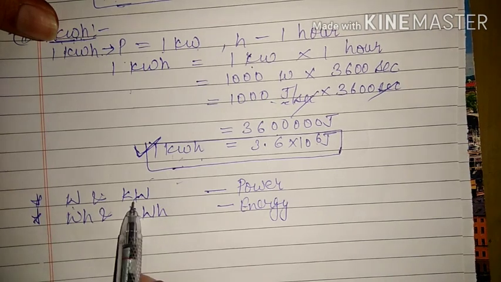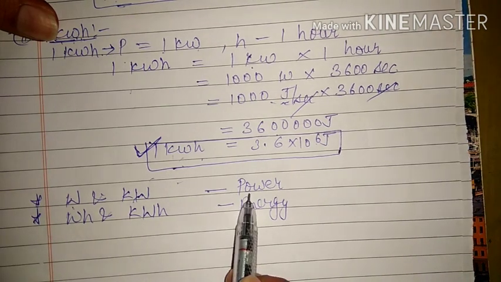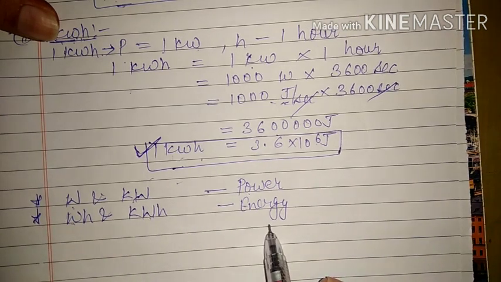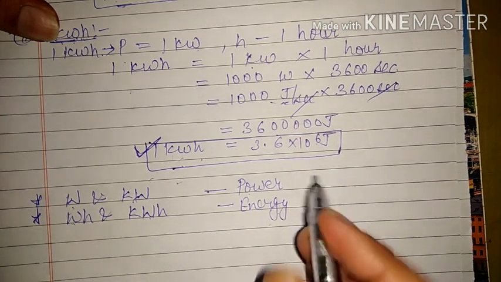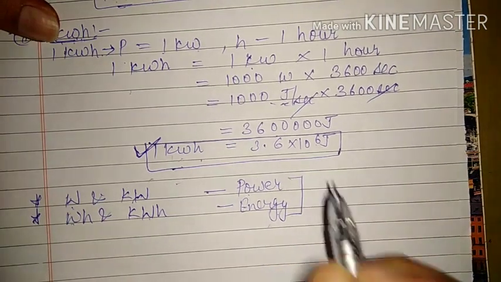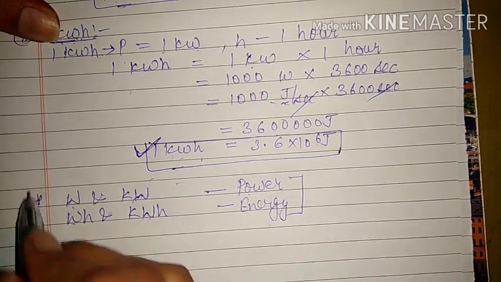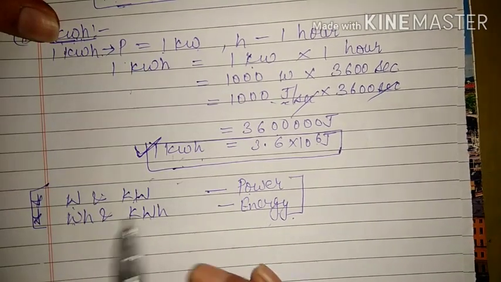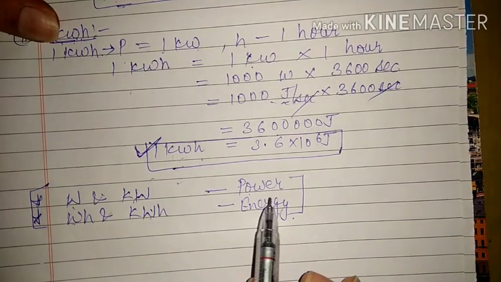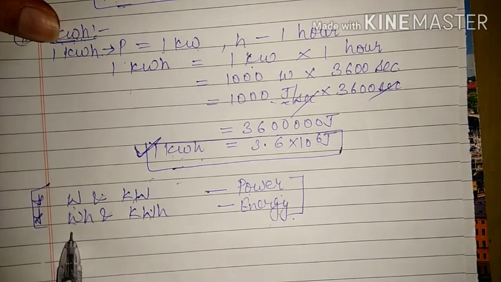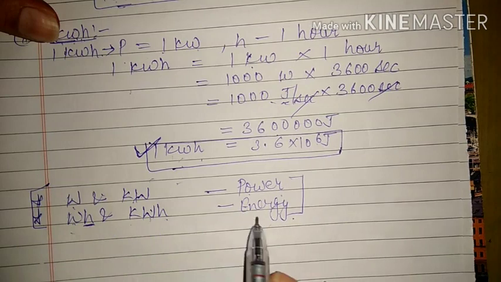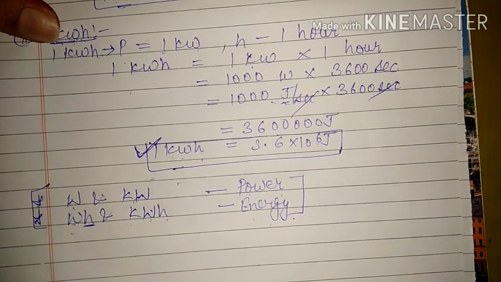See, watt and kilowatt are the units of power, whereas watt hour and kilowatt hour are the units of energy. So while reading or answering a question, this is a very important concept. We must not get confused here. Whenever you multiply power by time, it becomes a unit of energy.